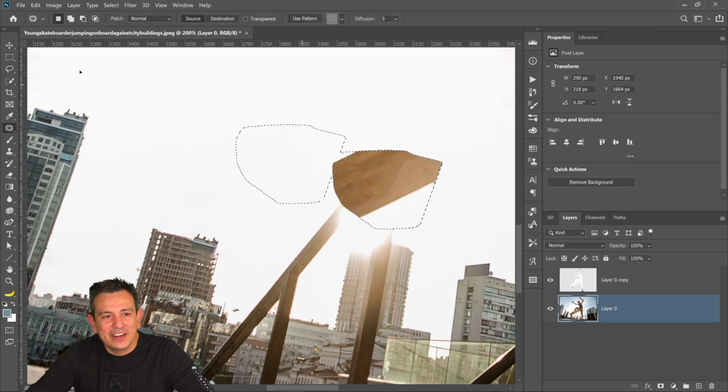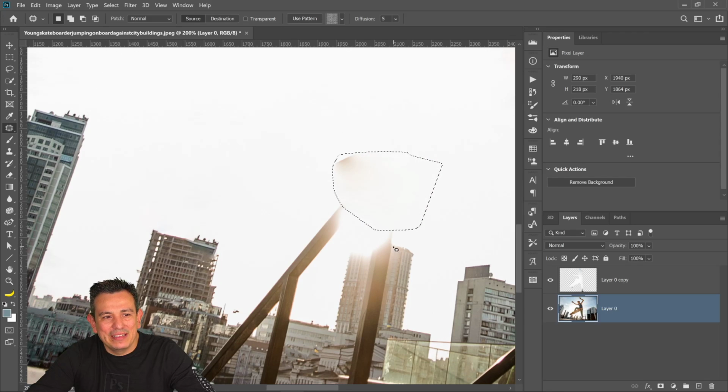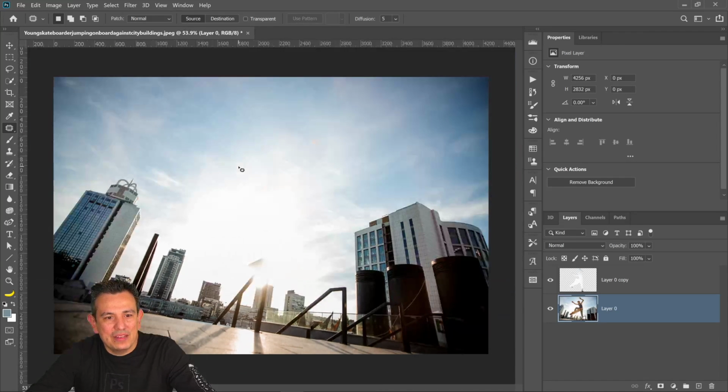Actually, that didn't do that good of a job either. That's where the skateboard was, maybe right there. But anyway, I think you get the idea. You can just click and drag and move these things around to see if you can find a better area to remove. The reason I'm not really getting a good spot is because that's where the skateboarder is, so I've got to move far away where he's not there.